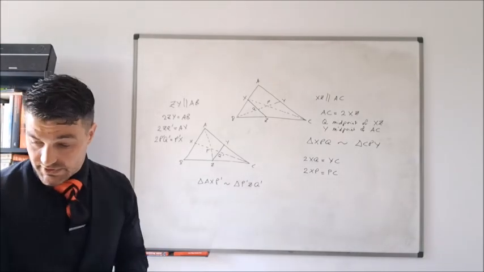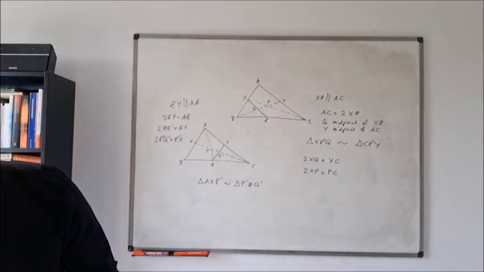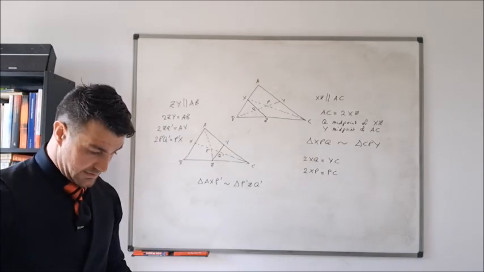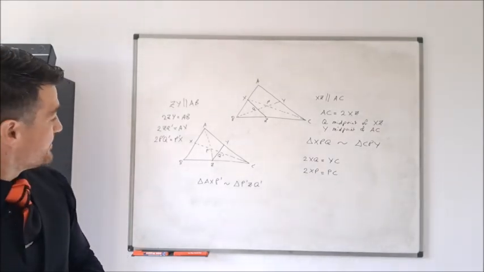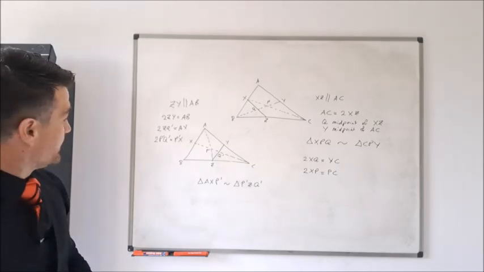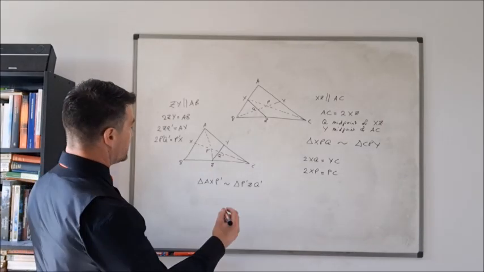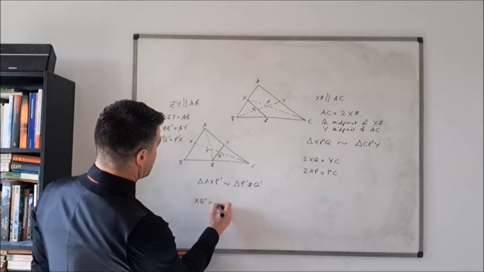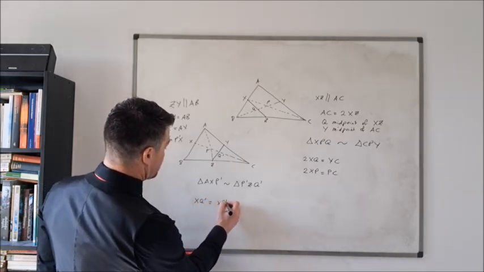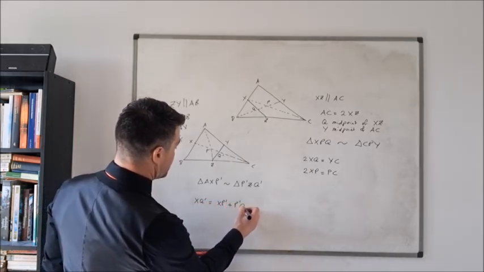So let me have a look at what I did next. XQ primed is equal to XP primed plus P primed Q primed.